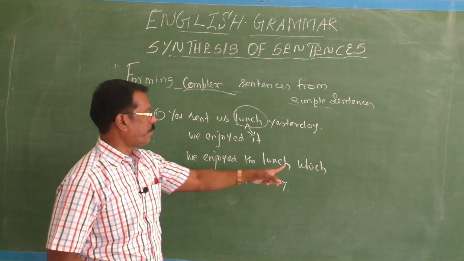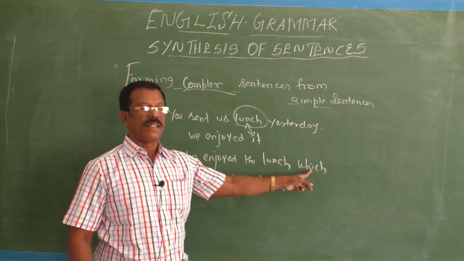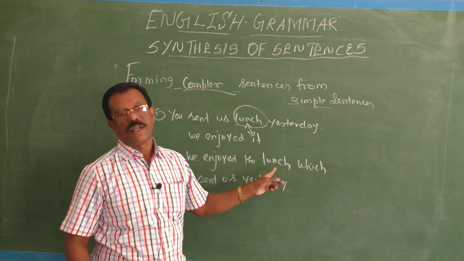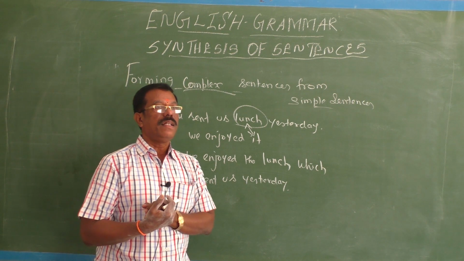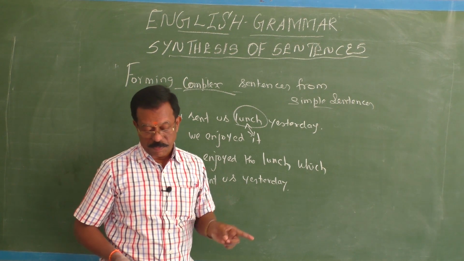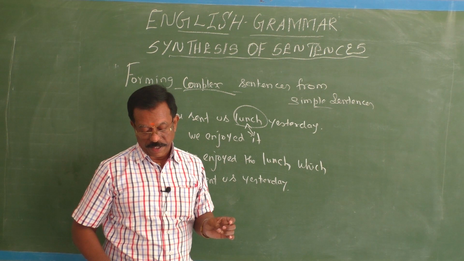Here which is the relative pronoun. It qualifies or describes the antecedent lunch. Okay. In this way, you can combine single sentences into one simple complex sentence. One more example I would like to give.